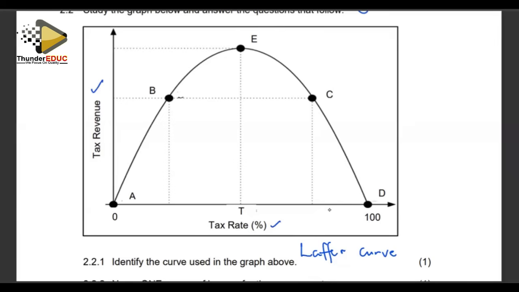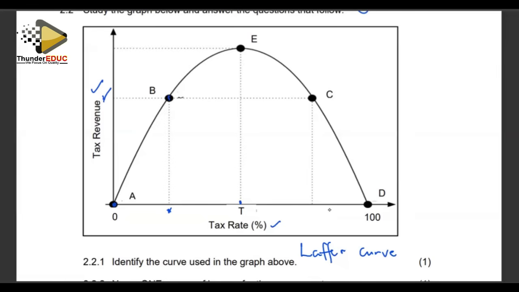The suggestion is at point A, if the government does not charge any tax, it also means it is not going to get any tax revenue. Zero tax rate is also going to give the government no tax revenue. And if you go to point B, we can see that if the government now is charging a tax rate equal to this point here, it is going to get this amount of revenue. So it means now the government is charging a percentage of tax rate and is now gaining some specific tax revenue. Then at point T, we call it the point of maximum tax revenue.